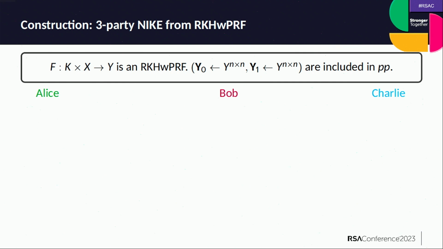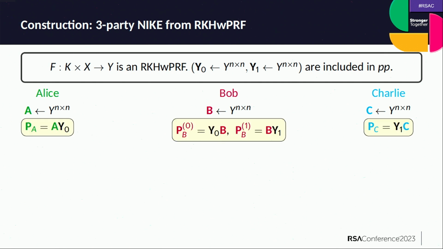So we have three parties who want to do a key exchange: Alice, Bob, and Charlie. Each party is going to sample a uniform matrix from the output space of the RKHW PRF. So Alice samples A, Bob samples B, Charlie samples C. Next, Alice is going to compute her public message by computing P_A = A·Y0, where A is Alice's own secret randomness, and Y0 is the matrix included in the public parameter, and Alice is going to publish P_A.